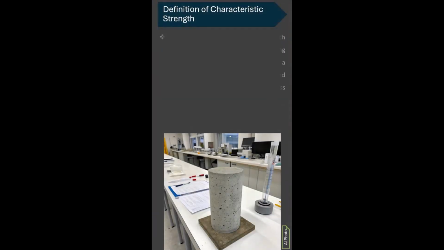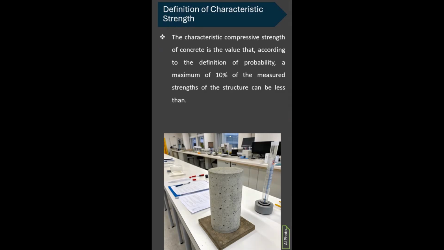Definition of characteristic strength. The characteristic compressive strength of concrete is the value that, according to the definition of probability, a maximum of 10% of the measured strengths of the structure can be less than.